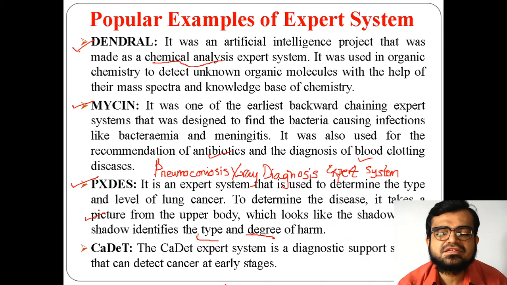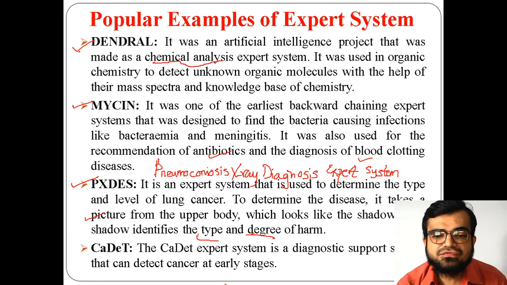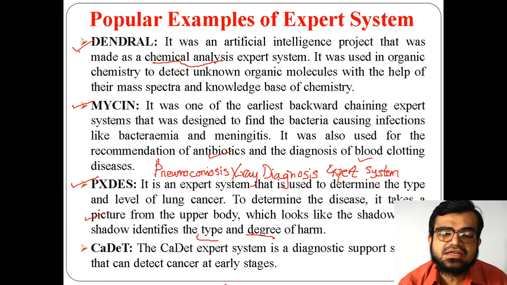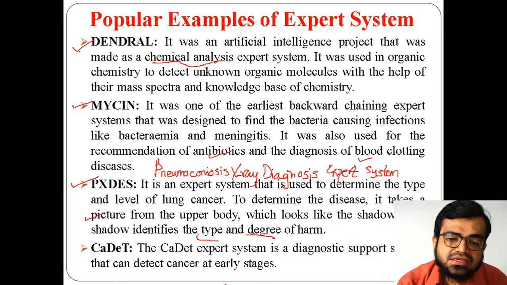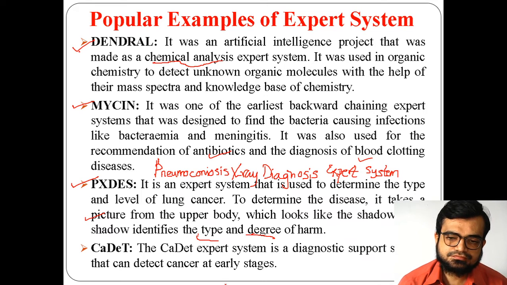See, the expert system software is not responsible for giving that information; it is the expert doctors who give it to the knowledge base, and with the help of the inference engine everything works here. So the inference engine part is very important.